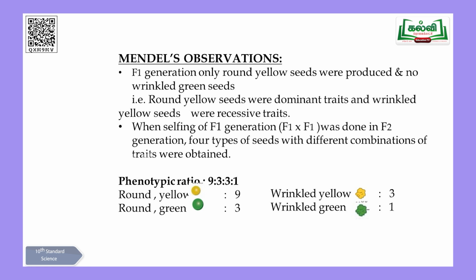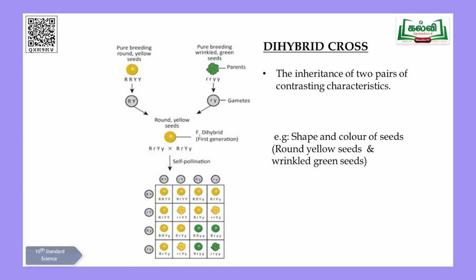And towards the end, Mendel was able to conclude his dihybrid cross, because he crossed 2 characteristic features and was able to get 9:3:3:1 as a phenotypic ratio. He succeeded also. He said that in one particular generation yellow was dominating and green was hidden. So in the next generation, green was able to express its character. That's the ratio you are getting, 9:3:3:1, as the dihybrid cross. I think both monohybrid and dihybrid cross are very clear.